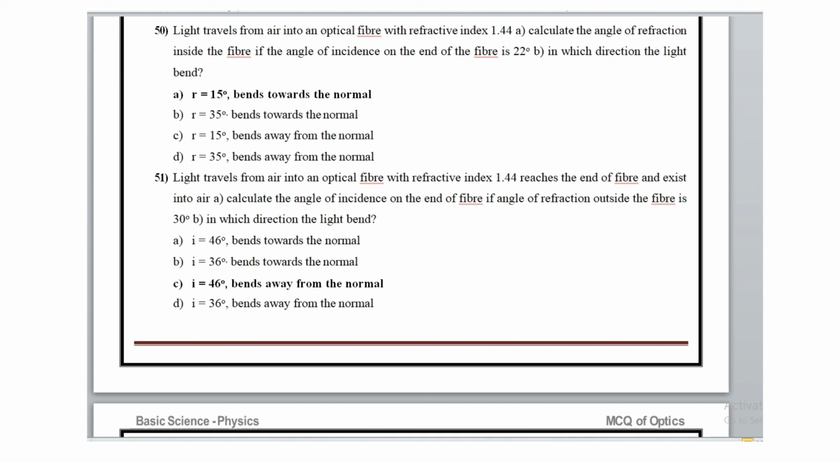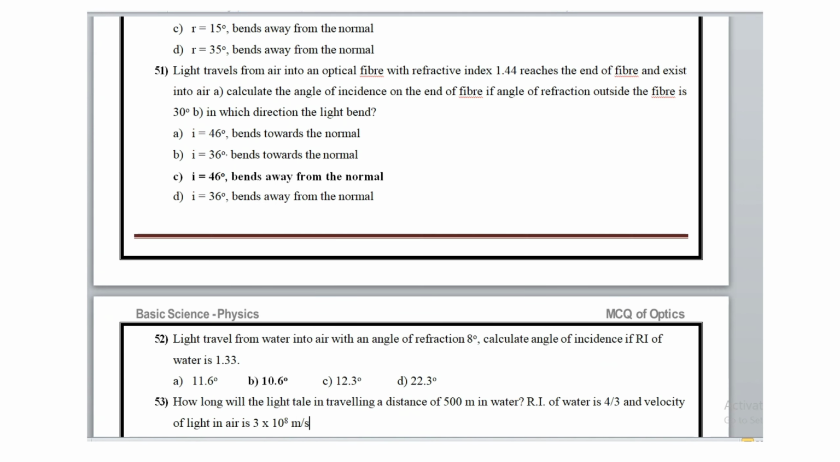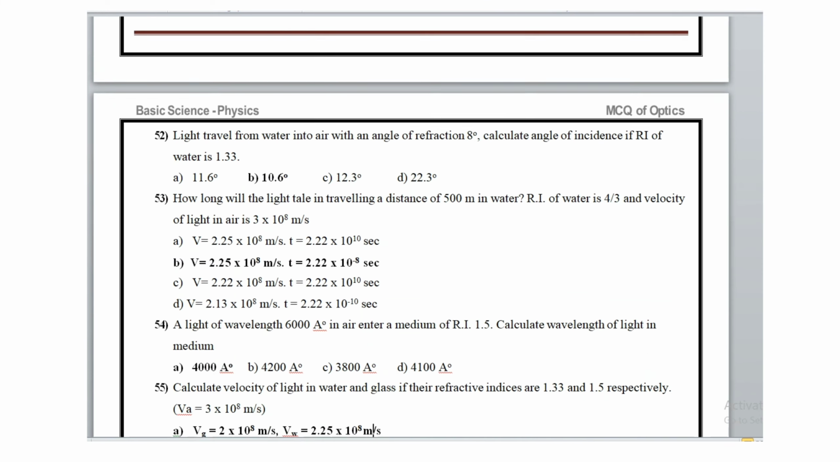Light travels from air into an optical fiber with refractive index 1.44, reaches the end of the fiber and exits into air. Calculate the angle of incidence on the end of the fiber if the angle of refraction outside the fiber is 30 degrees. In which direction does the light bend? The angle of incidence is 46 degrees, and it bends away from the normal.